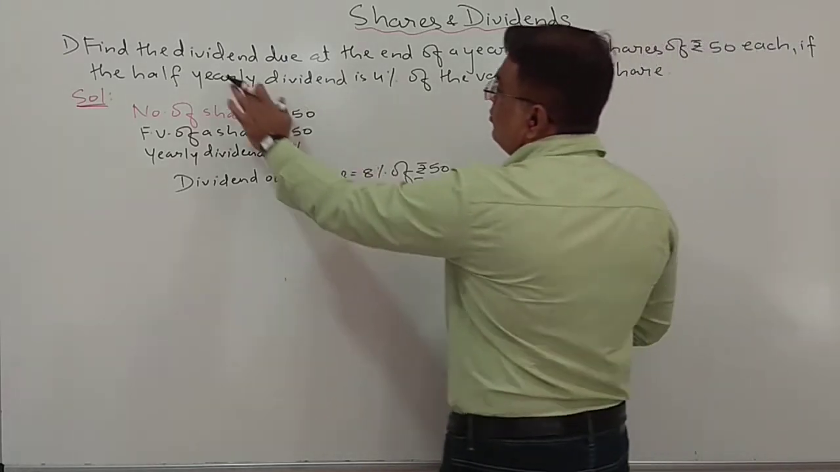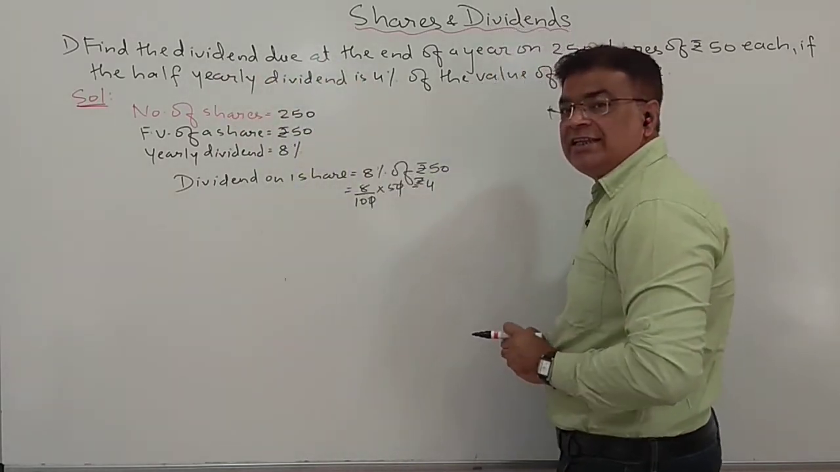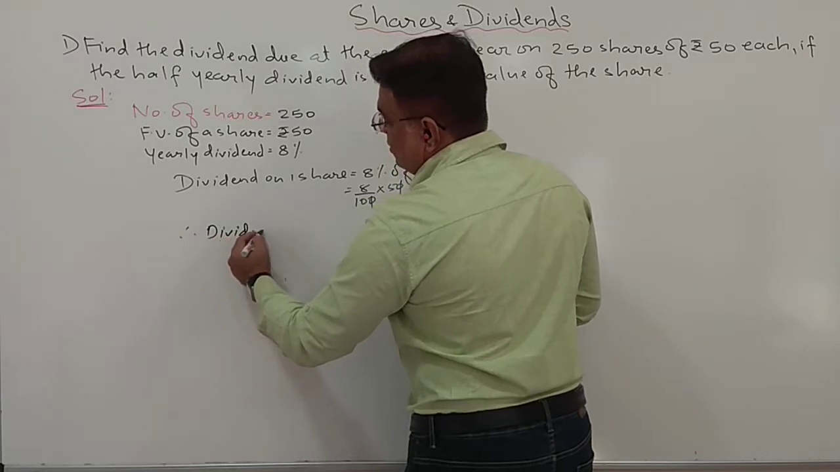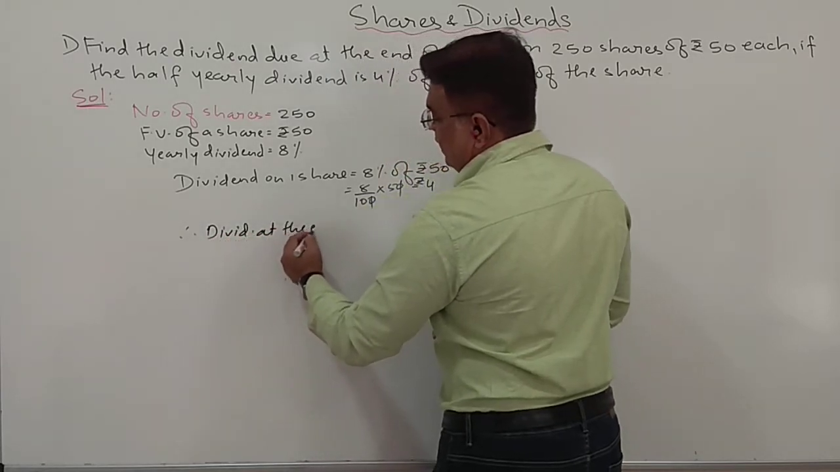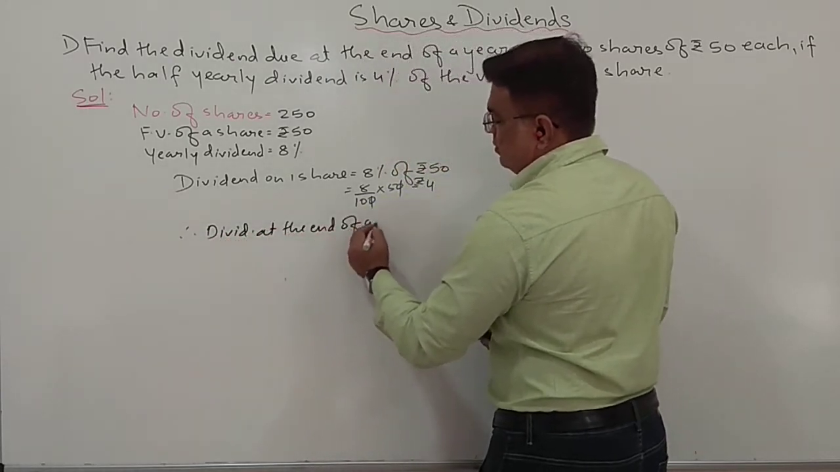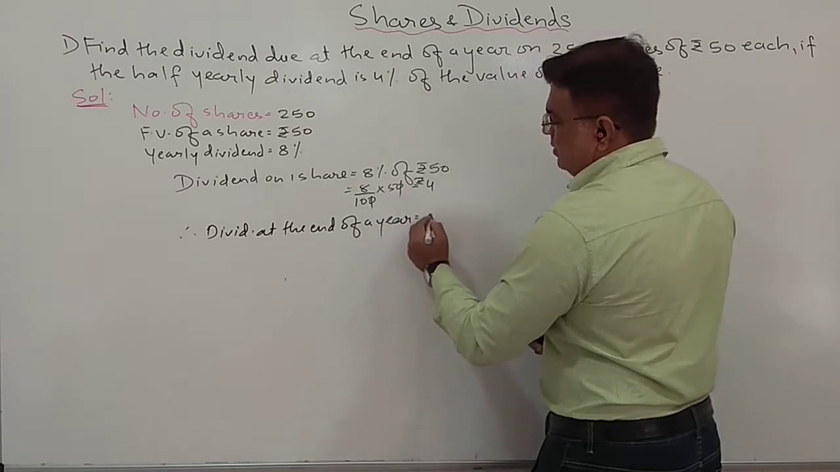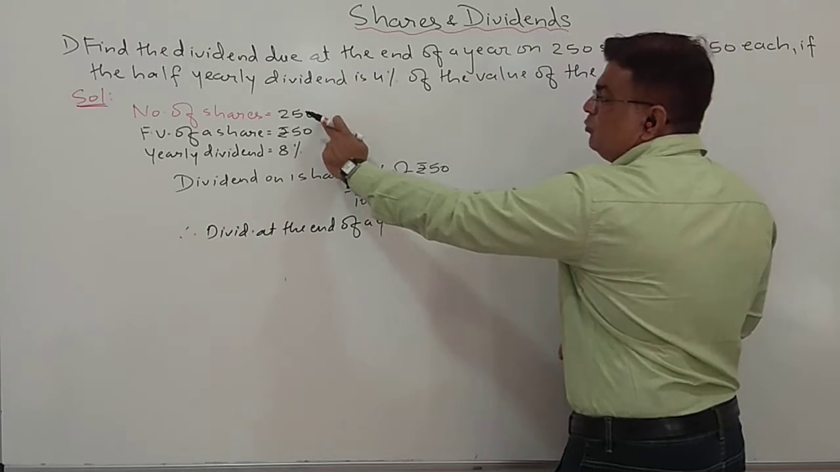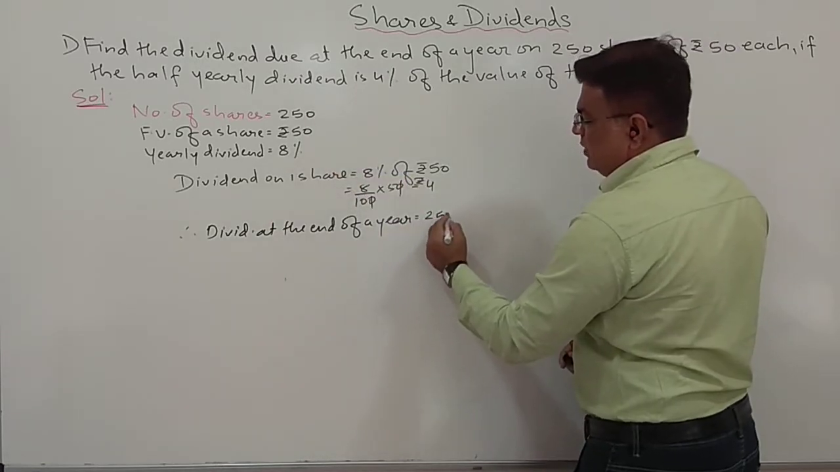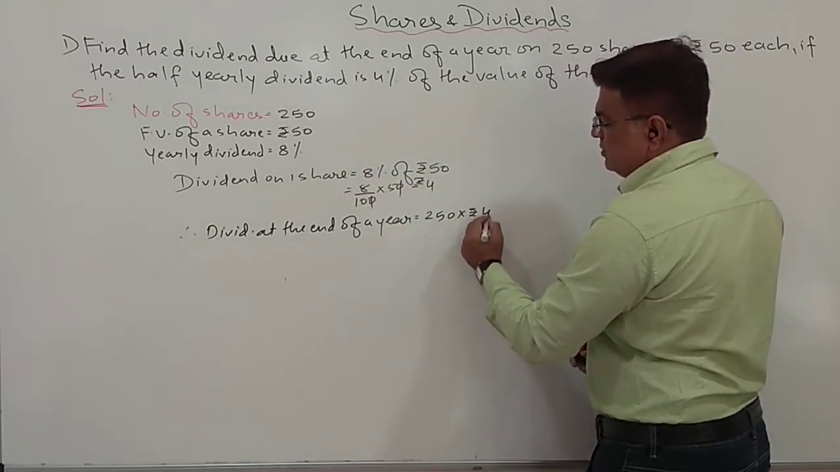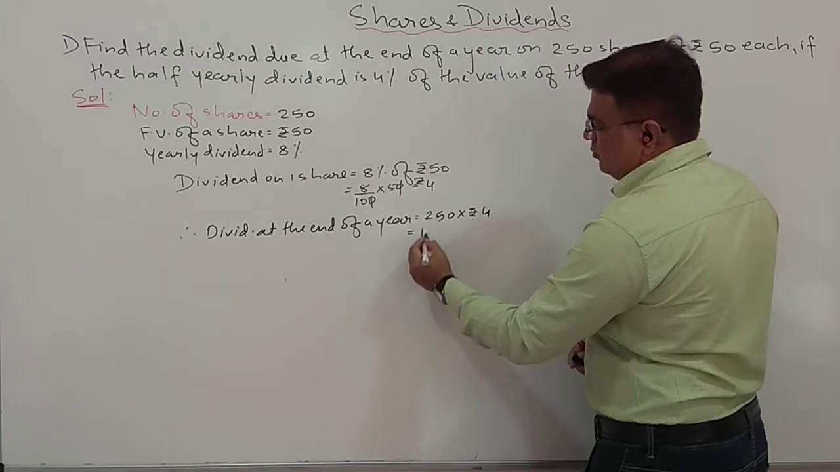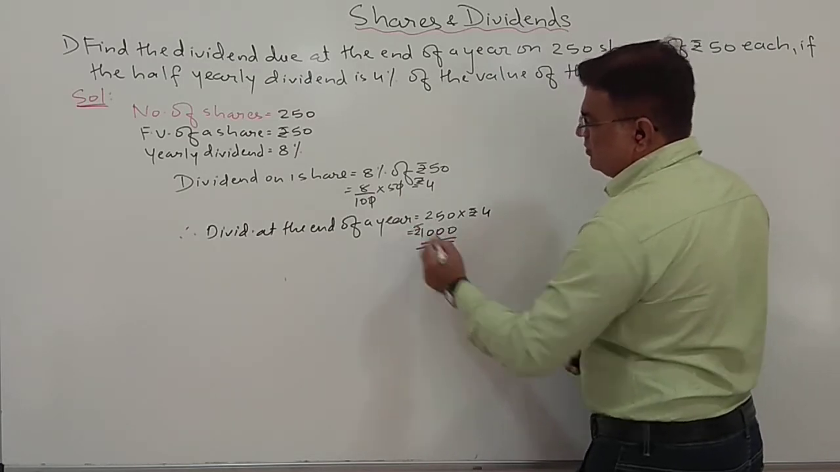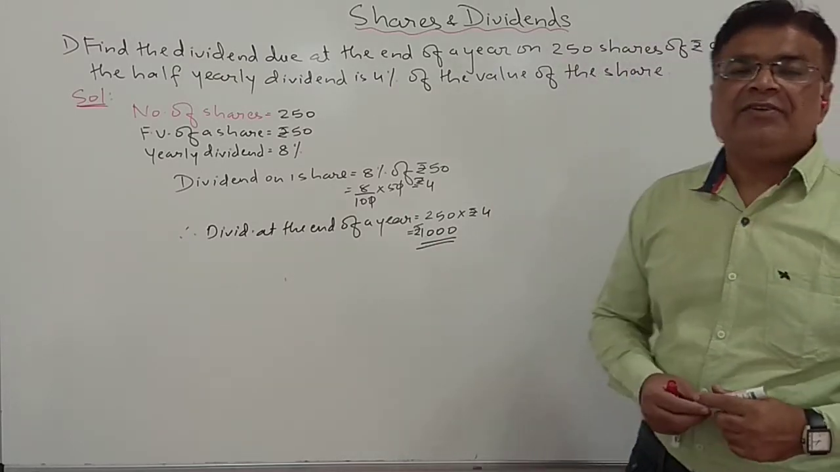So now how much dividend will I get at the end of a year? Therefore, the dividend at the end of a year will be ₹4 I am getting on one share and I am holding 250 shares. So it will be 250 into ₹4. Now 25 4s is 100 and 0, so ₹1000. So the dividend I will be getting at the end of the year is ₹1000.